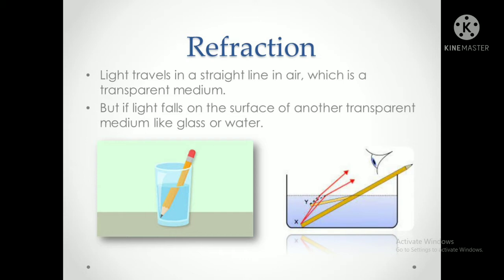See here, the actual position of the pencil is at X. But by our sight, we will see the pencil a little higher than its bottom, that is at Y. So there refraction happened. By some examples we will see what refraction is, and obviously what types of rays are there in the refraction of light, we will study.